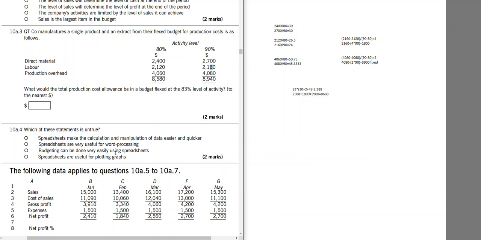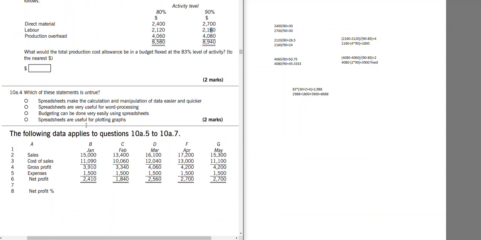Which of these statements is untrue? Spreadsheets make calculations and manipulation of data easier. Spreadsheets are very useful for word processing. Budgeting can be done very easily using spreadsheets. Spreadsheets are used for plotting graphs. Okay, first one is correct. Yeah, spreadsheets, very easy to do budgets.